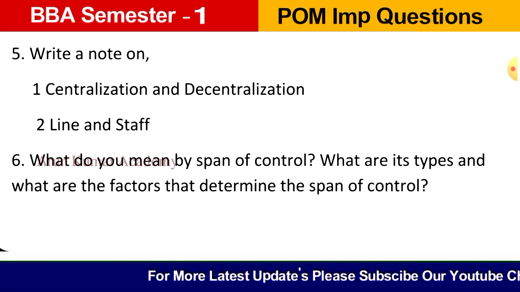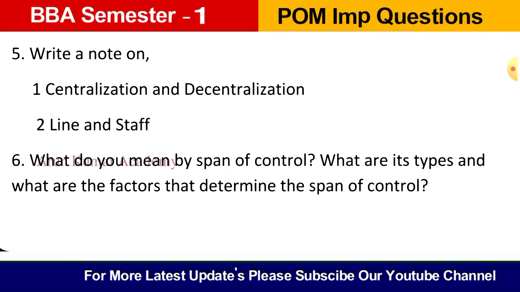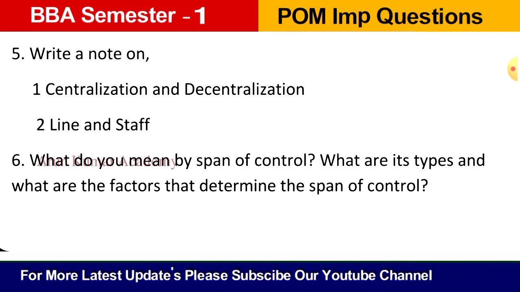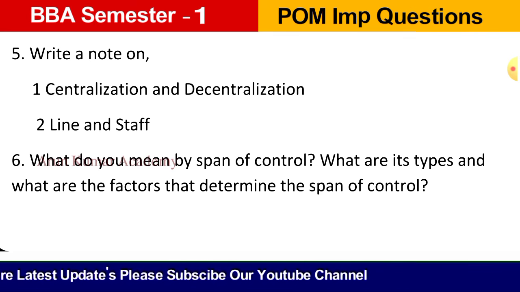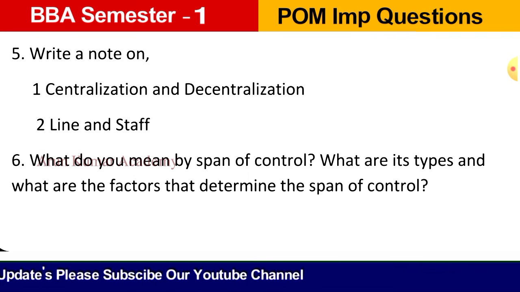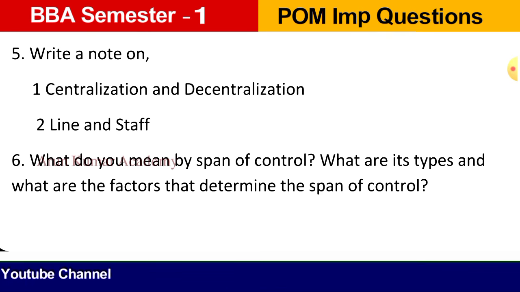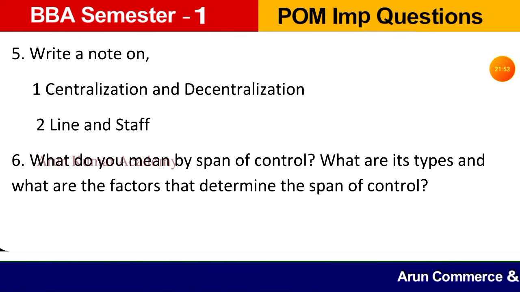When it comes to wide span of control, here wide span of control means the number of subordinates working under a supervisor are large and they report to the manager regarding their work status. So these are the types of span of control. So like that we can explain all these things and you can write question number 6. These are all the important questions from 1, 2 and 3 units. The remaining units we will discuss in the next video.